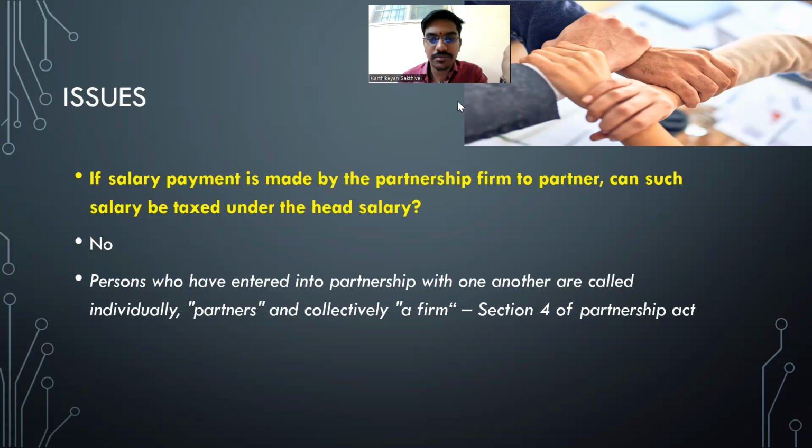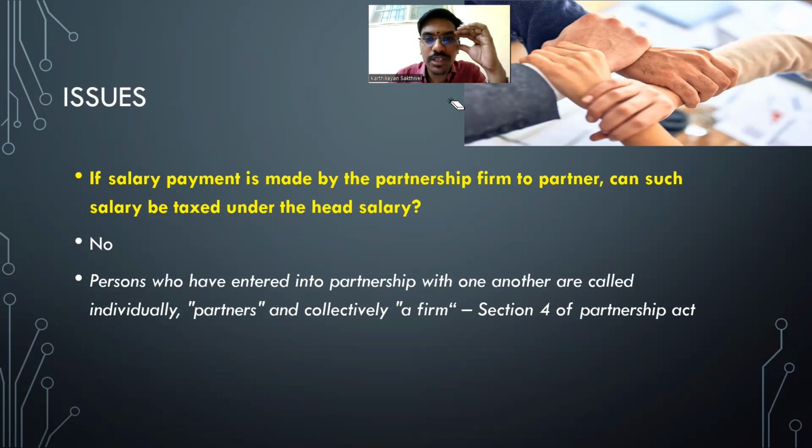Yes. Shall we go to the next question? Sure. Yeah, I didn't understand why it should not be taxed. I understood that it should not. First, there is no employer-employee relationship in a partnership firm. See, there is a partnership firm. Since me and you have the same name, we are starting a chartered accountancy firm called Karthik and Karthik Chartered Accountants. Both of us are partners. So you are drawing 1 lakh salary, I am drawing 1 lakh salary from the firm.